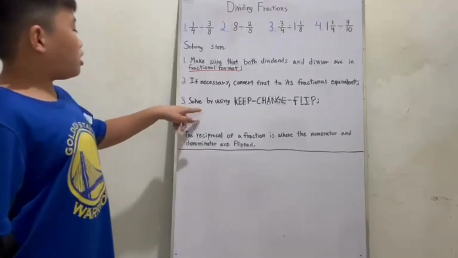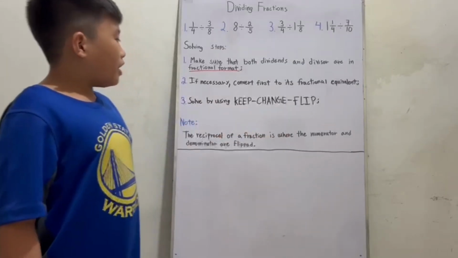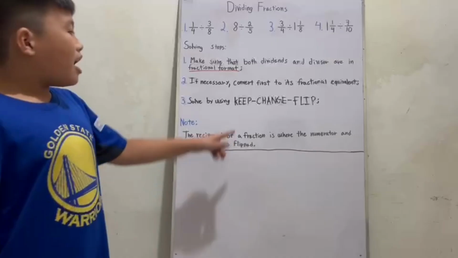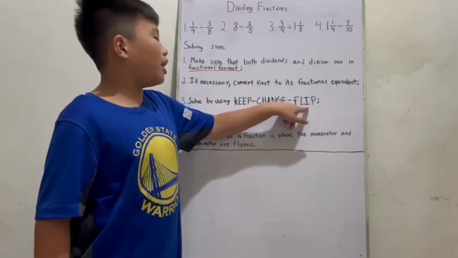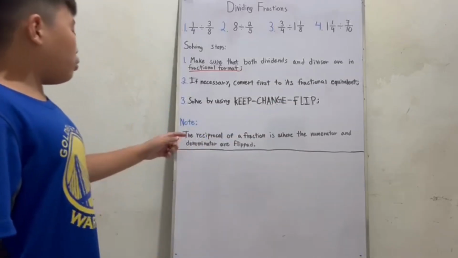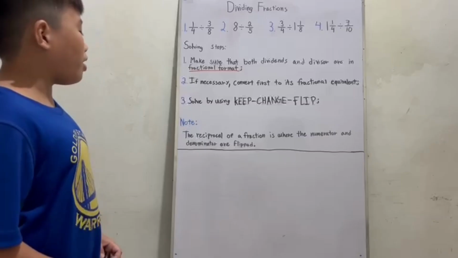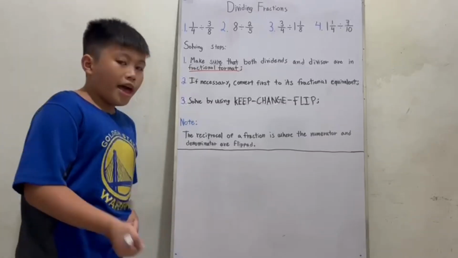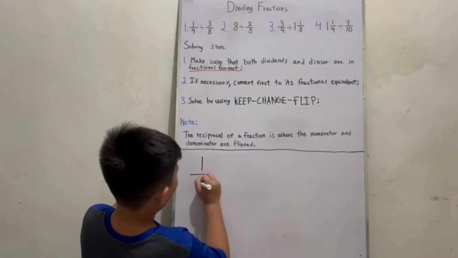Number 3: Solve by using keep, change, and flip. Keep, change, and flip means keep the dividend, change the operation, and flip the divisor. Note, the reciprocal of a fraction is where the numerator and denominator are flipped. Example, 1/4.